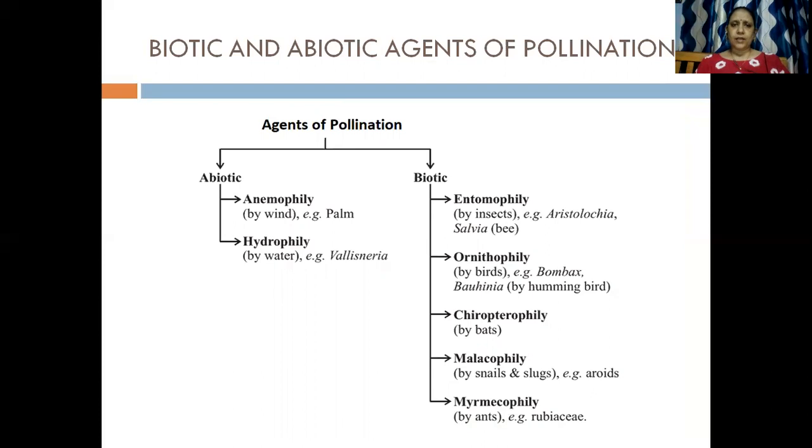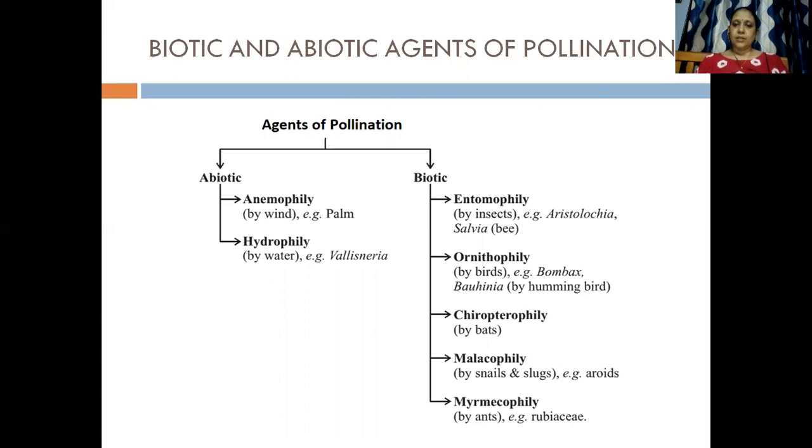Now all of you know that. What do you understand by the word abiotic? Abiotic means non-living. Here we have two agents of abiotic method: one through wind and another is water. What is wind pollinated method called? It is called as anemophily, whereas the pollination through water is called as hydrophily. Clear?